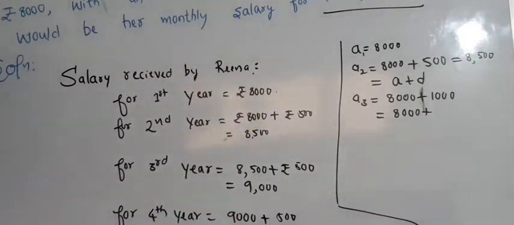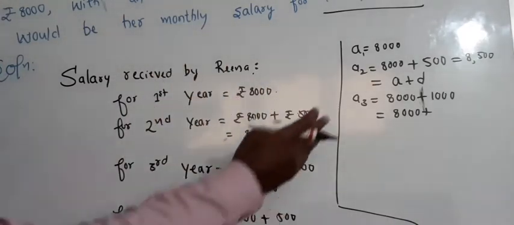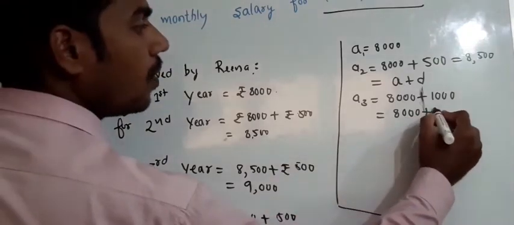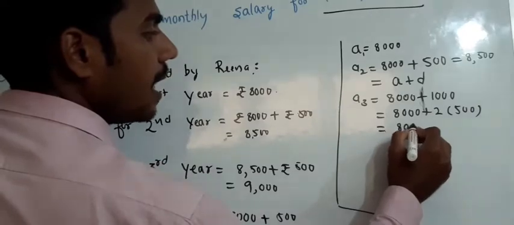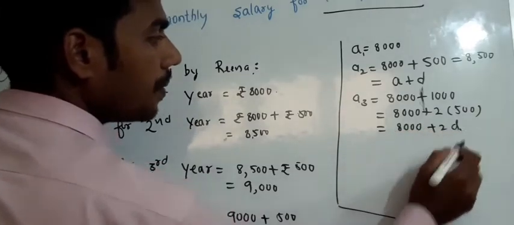These will be common across the sequence. So what will I write? 1,000 will be equal to 2 into 500. I can write it as 8,000 plus 2 into d.